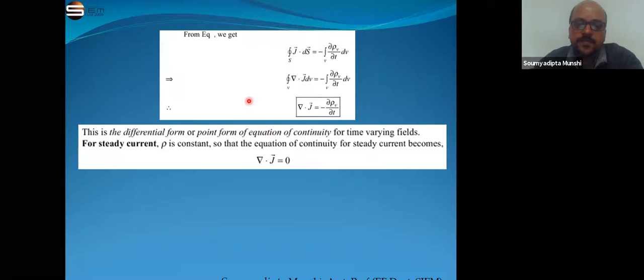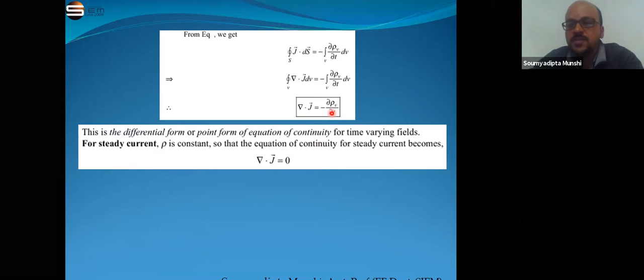Nabla dot J equals minus del rho v by del t. The significance is that the volume charge density is decreasing. What I told you is that inside any particular conductor, if the conductor is placed in an electric field, the charges enclosed in the inner portion of the conductor try to move onto the surface of the conductor.